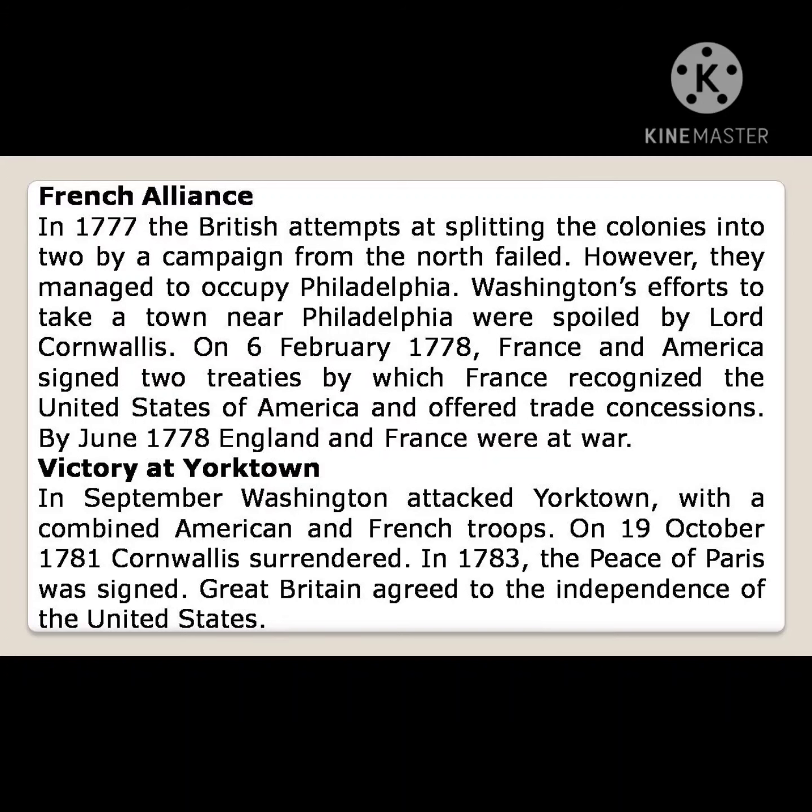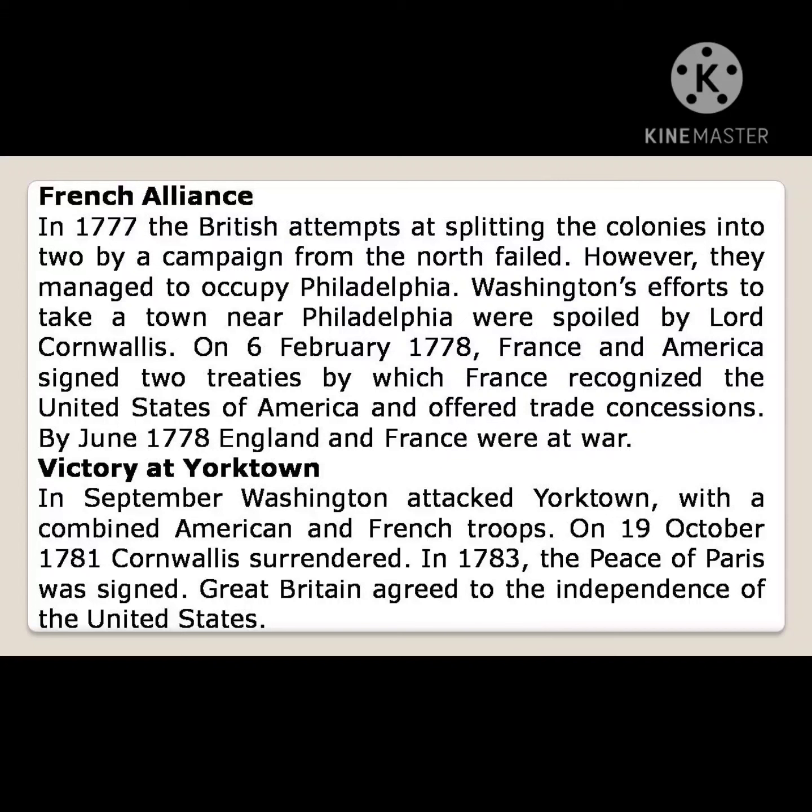But the British were defeated at Saratoga. This defeat paved the way for an alliance between France and the Americans. On 6th February 1778, France and America signed two treaties.